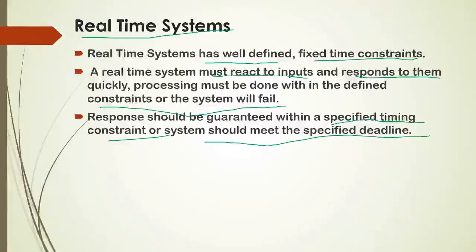Another example you can take is voice over internet. Nowadays we are doing voice chat and all. Even through WhatsApp we can send our voice. This is called voice chat. We can transmit our voice over the network in real time. This is what the real-time system allows us to do.